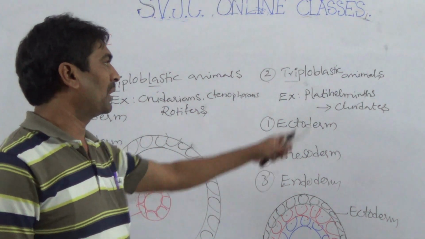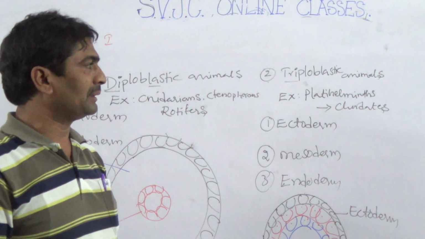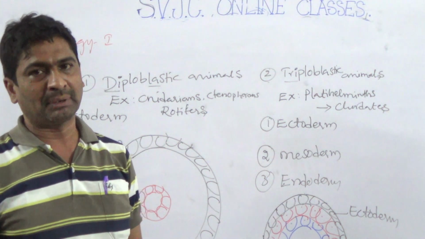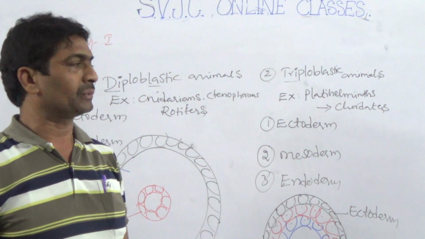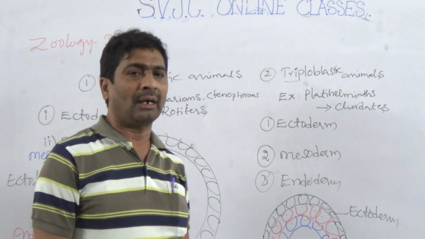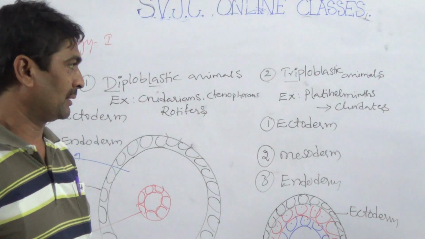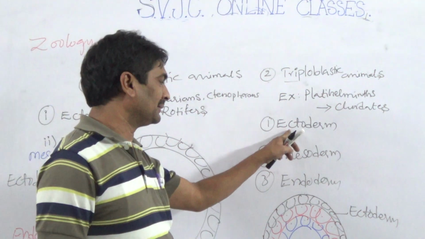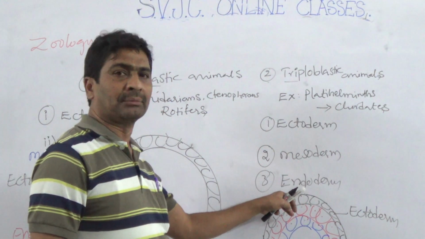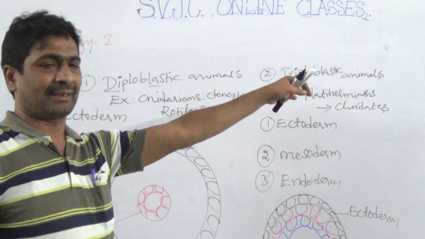The best examples of triploblastic are Platyhelminthes to chordates: Platyhelminthes, Nematihelminthes, Annelida, Arthropoda, Mollusca, Echinodermata, Hemichordata, Chordata. These are triploblastic, with three layers: ecto, meso, endoderm. The group with three layers is called triploblastic.